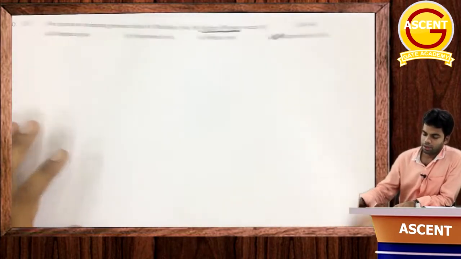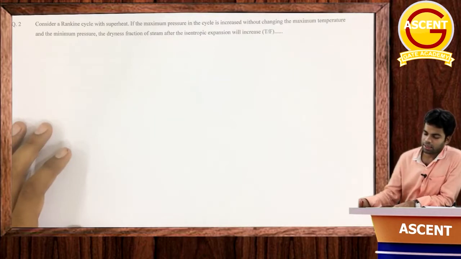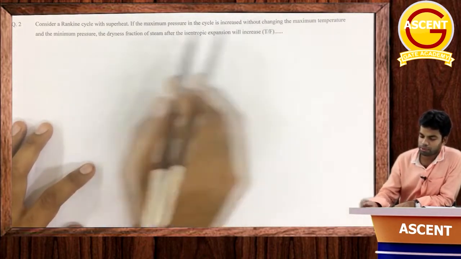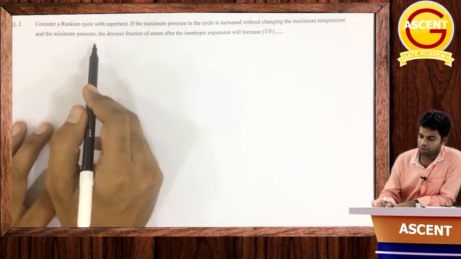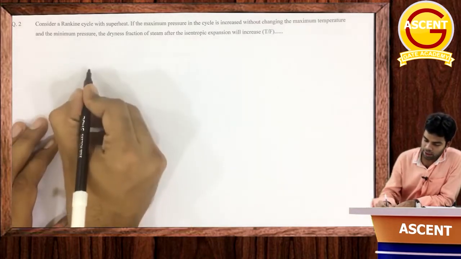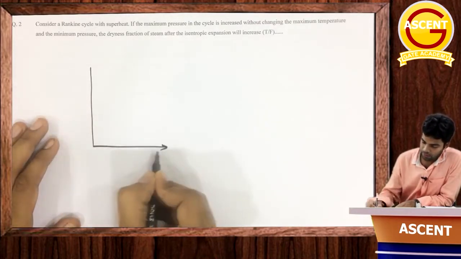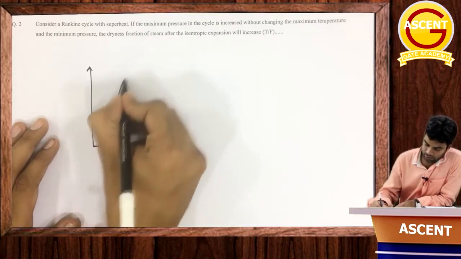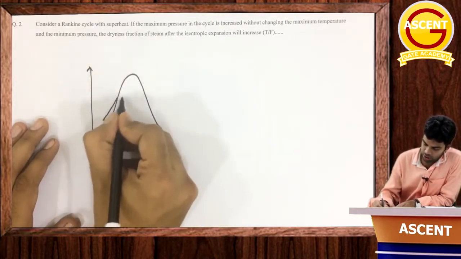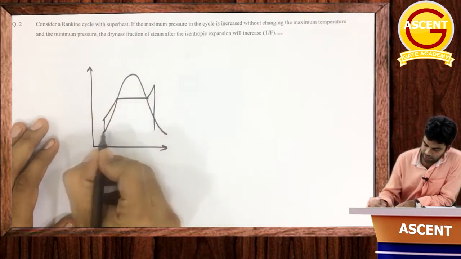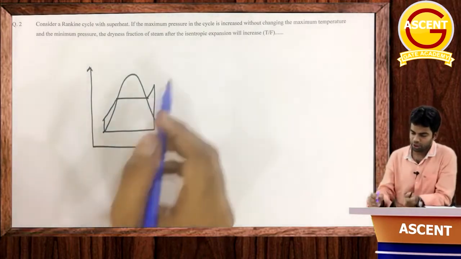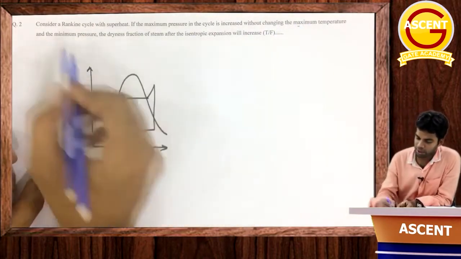Okay, next, consider a Rankine cycle with superheat. If the maximum pressure of the cycle is increased without changing the maximum temperature and minimum pressure, the dryness fraction of the steam after isentropic expansion will be. Okay, so what it is said is, the maximum pressure of the cycle is increased. That means suppose initially the cycle is like this. Now we are increasing the maximum pressure without changing the maximum temperature and minimum pressure.